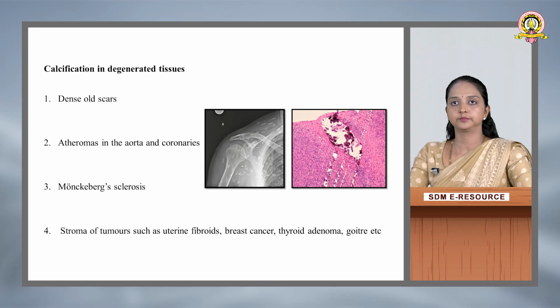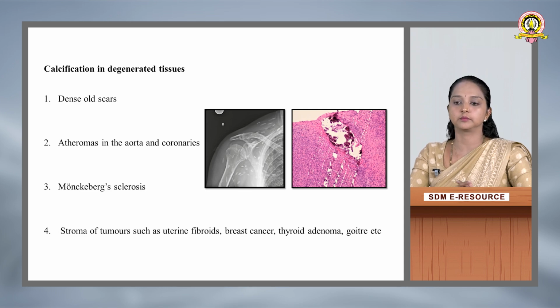Then calcification in degenerated tissue. So the examples are dense old scars, atheromas in the aorta and coronaries, that is deposition of cholesterol in the vessels. Then Monckeberg's sclerosis, then stroma of tumors such as uterine fibroids, breast cancer, thyroid adenoma and goiter.